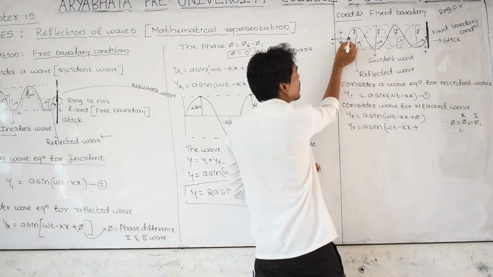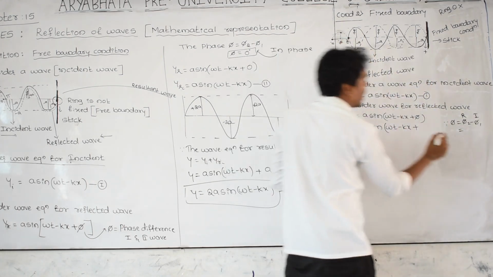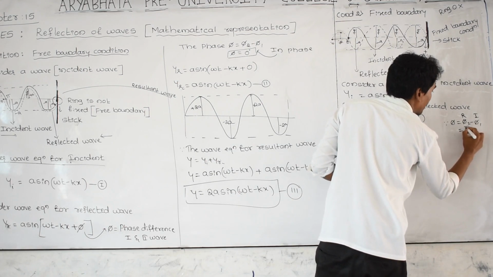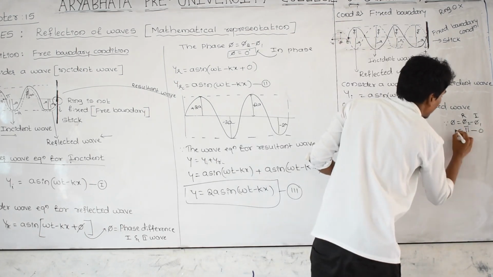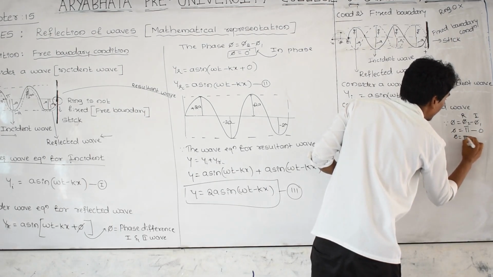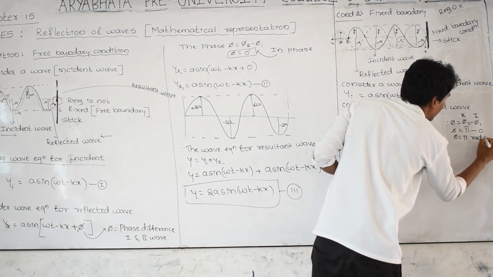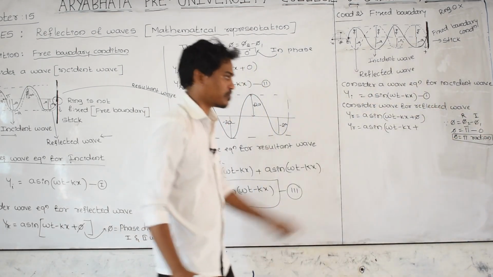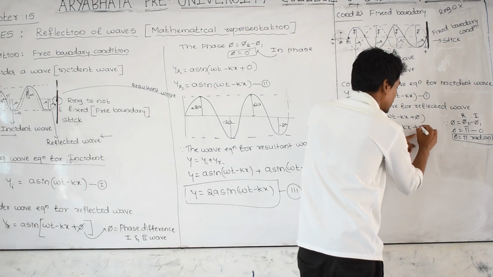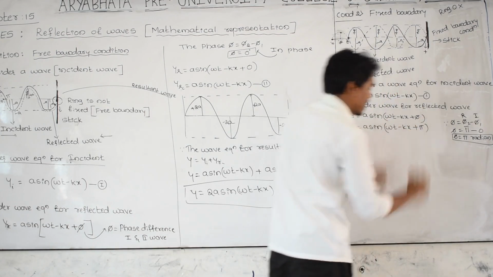At this point for the reflected wave 180 degrees means pi radian, minus at this point for the incident wave 0 degrees, equals pi radian; in terms of degrees, 180 degrees. Substitute here, pi means 180.